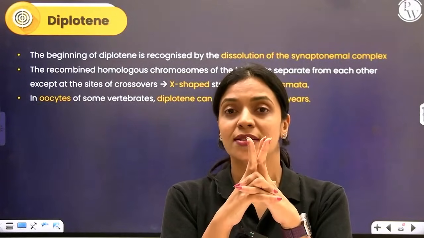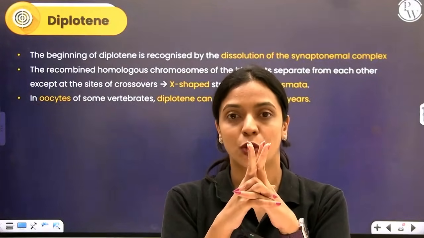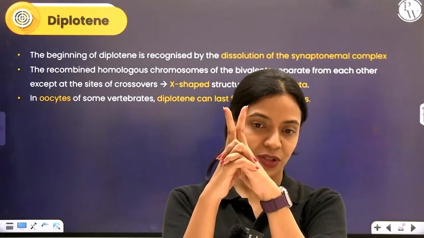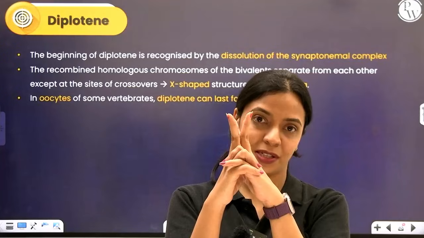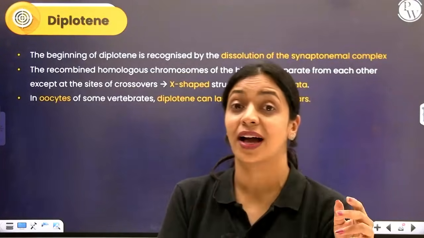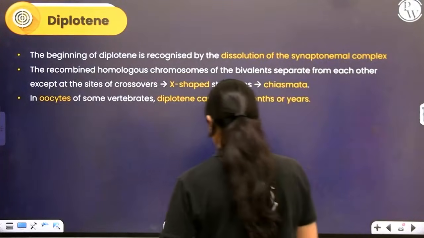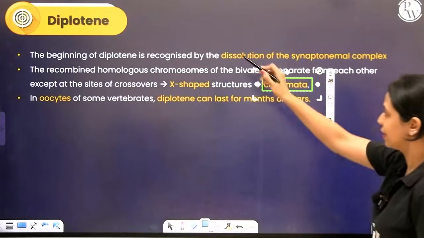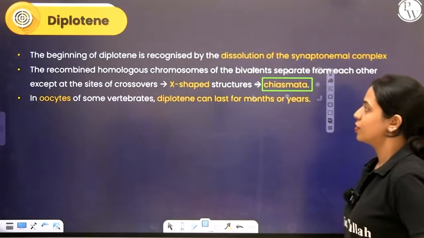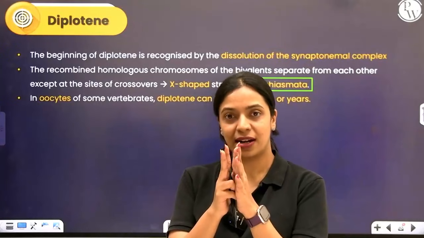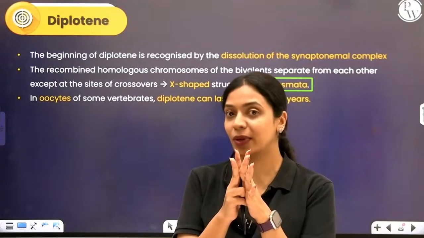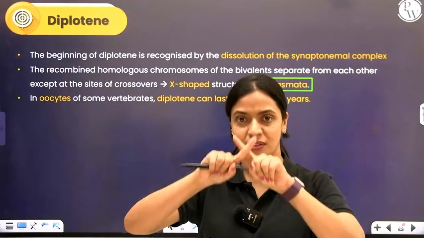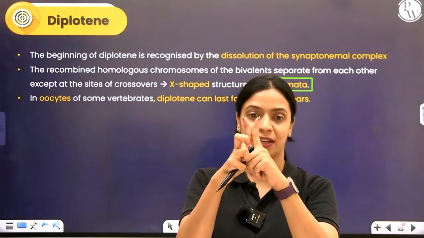Now, because of the attachment of chromosomes to each other at the site of crossing over, you can see X-shaped structures forming, right? These are called chiasmata. X-shaped structures are formed. They are called chiasmata. You see them during diplotene. So, at the beginning of diplotene, they will start separating and they will be held together only at the regions of crossing over. There you find X-shaped structures, because they are attached like this still.